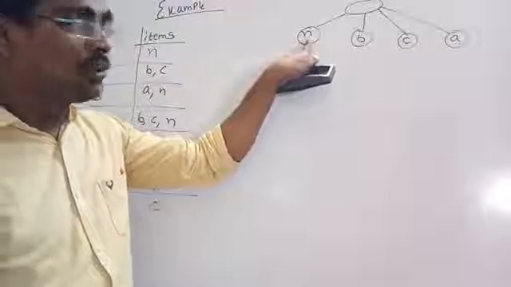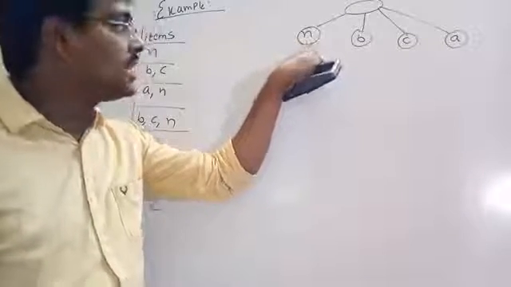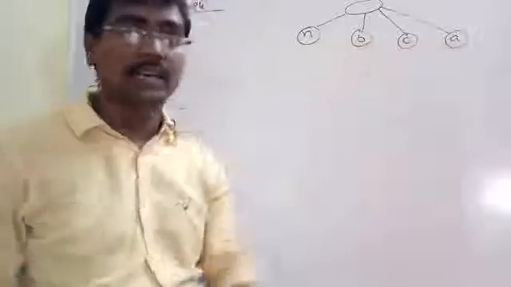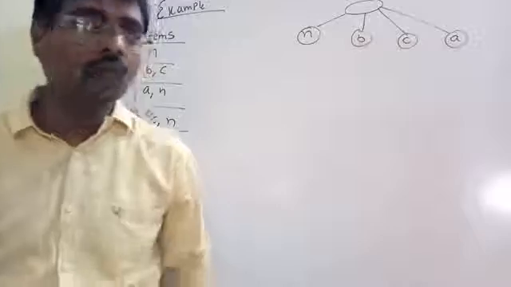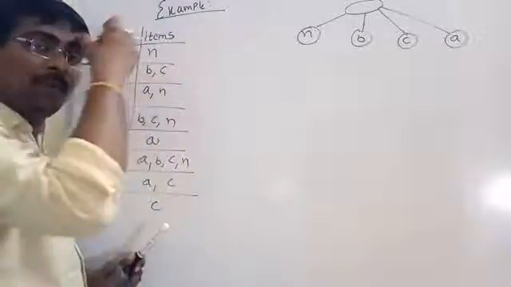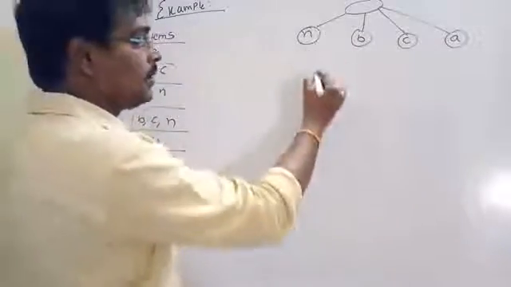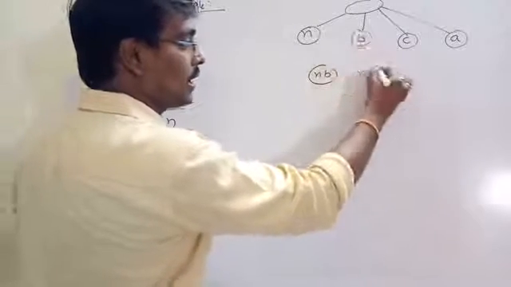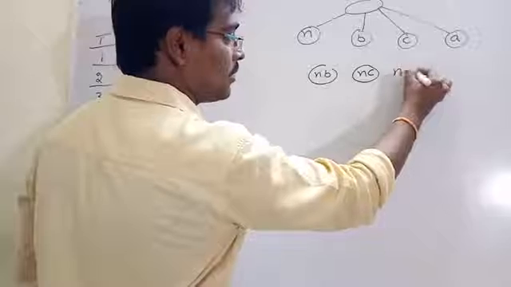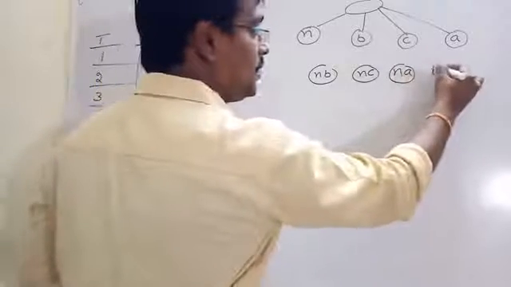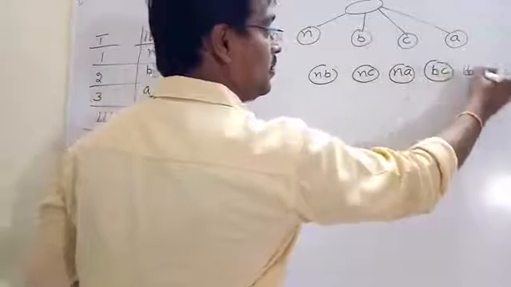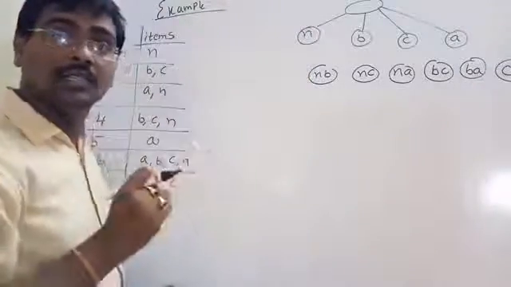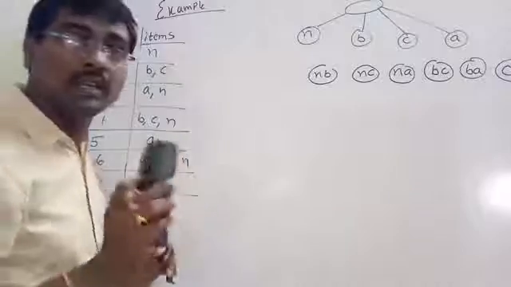This one covers only the transactions that contain N, transactions that contain B, transactions that contain C and transactions that contain A only. Similarly, apply the different combinations. The different combinations are NB, NC, NA, similarly BC, BA, CA. These are the 6 possible combinations.